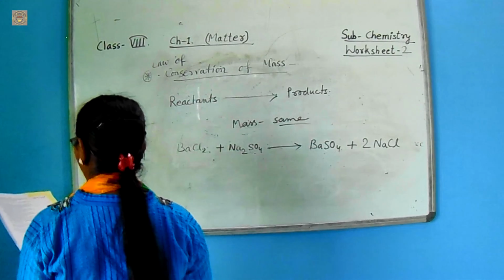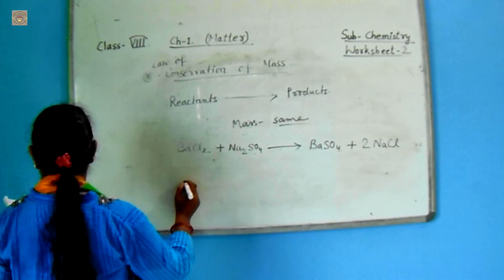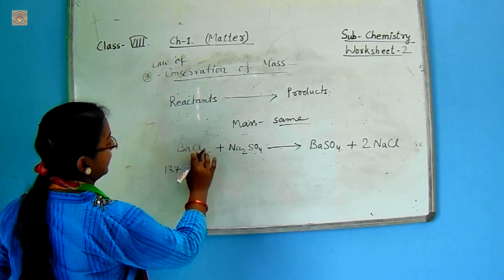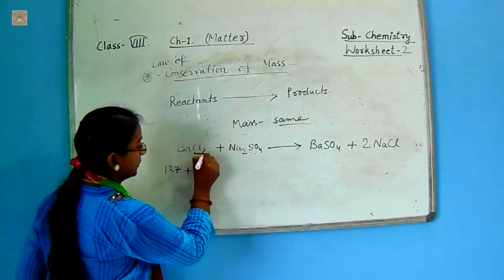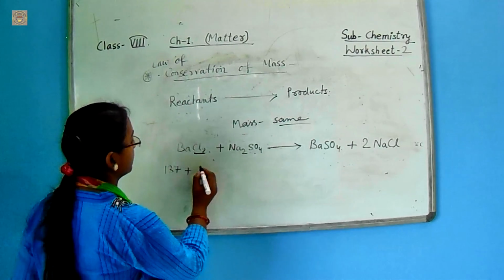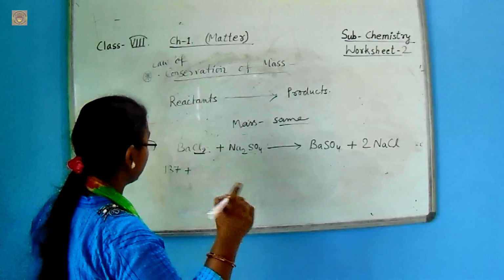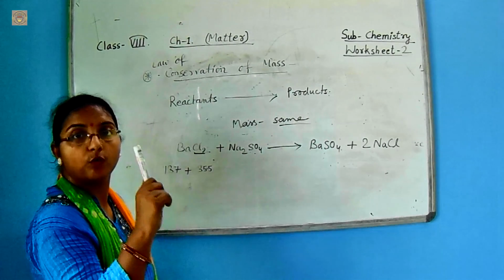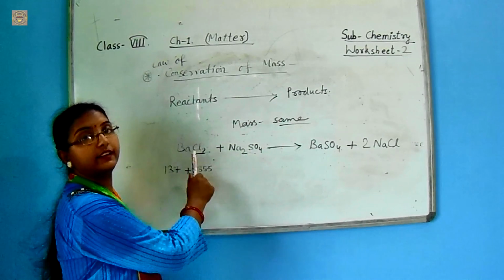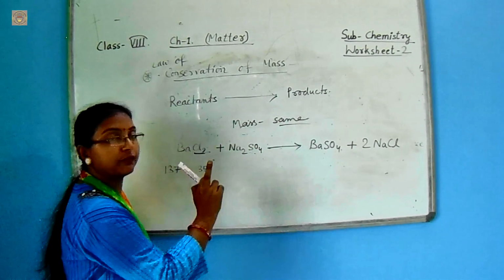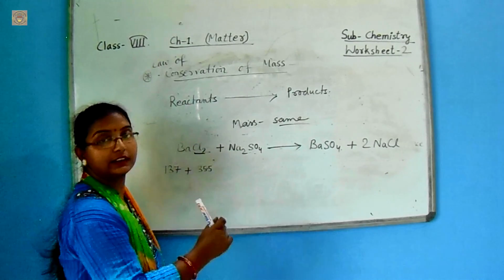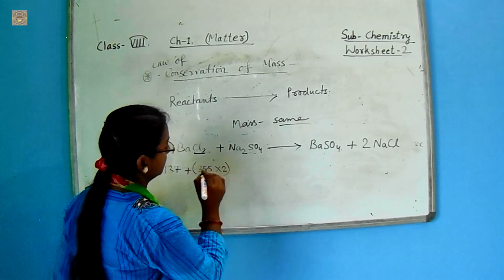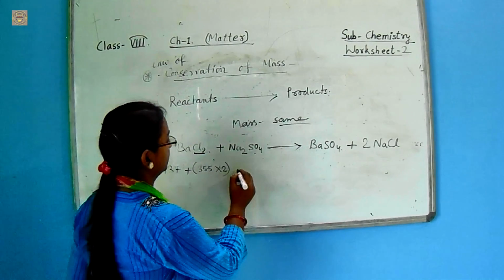So now we can conclude that barium has the mass 137 and chlorine, look there, chlorine has 2 atoms, and one atom has the mass 35.5 gram. One atom of chlorine has 35.5 gram, then 2 atoms are multiplied by 2.